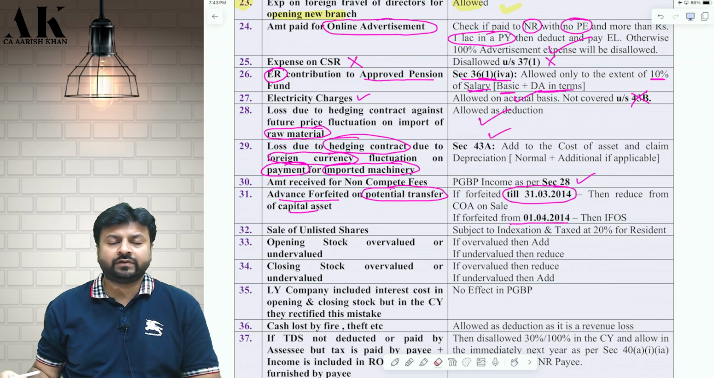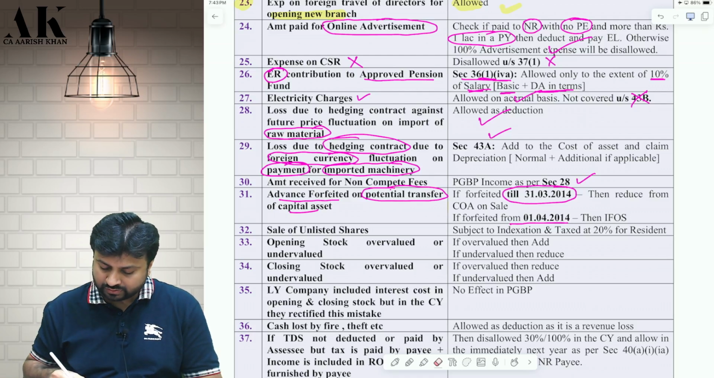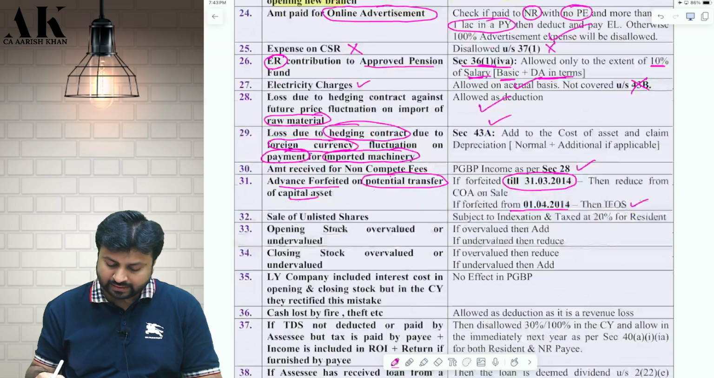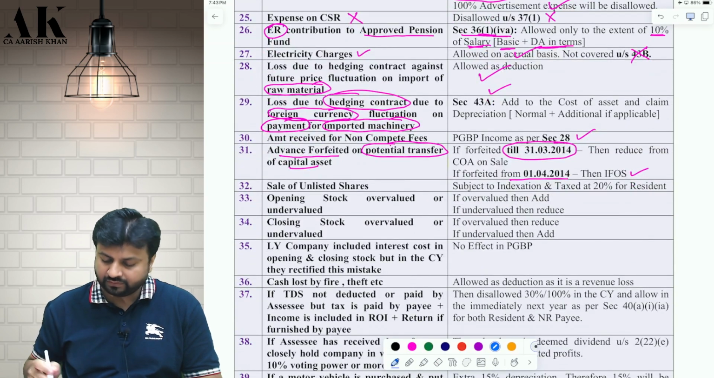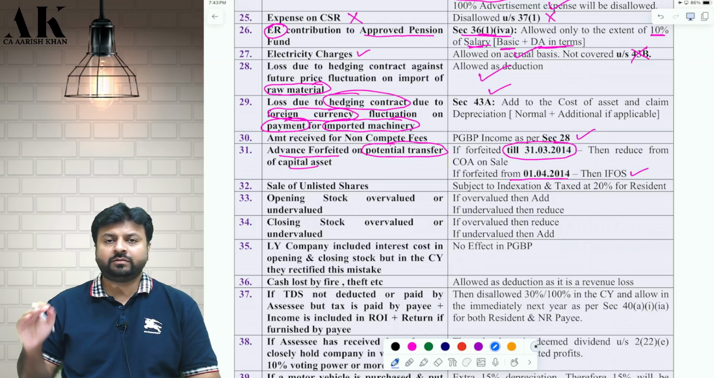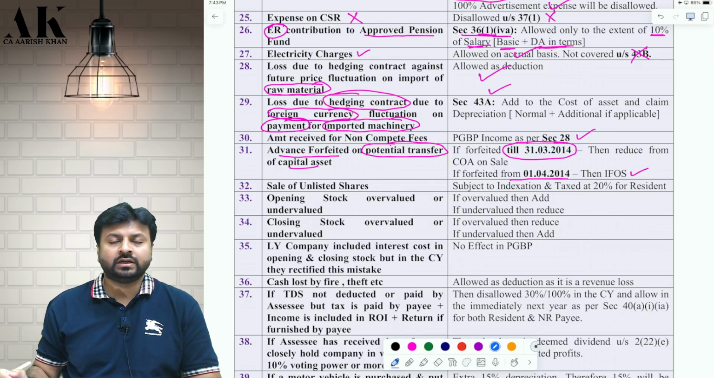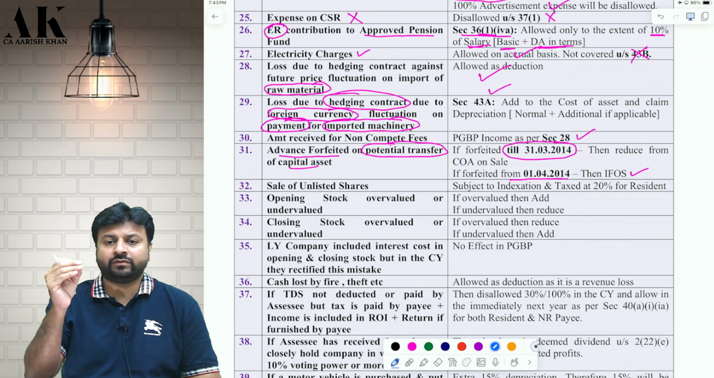But if you forfeit on or after 1st April 2014, then it will be considered as income from other sources directly. It will be considered as IFOS. I hope it is clear to all of you. It will not be reduced in future. It will be taxable under IFOS in the year in which you forfeit, okay.